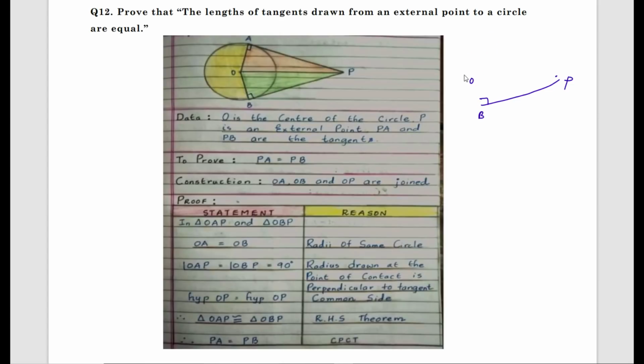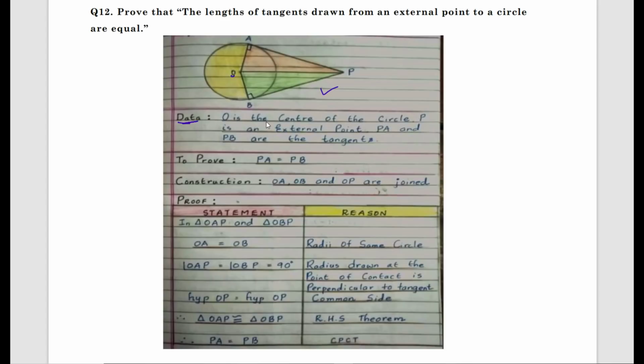So what is the first step? The first step is draw the figure. What is the figure? Draw a circle, an external point, and join the ends of the radius. What do you get? We get this figure. Now what do you need to do? We should write the data by looking at the figure. Don't learn it by heart.